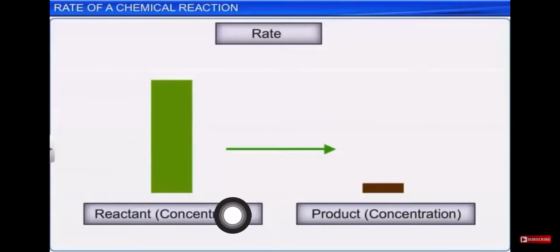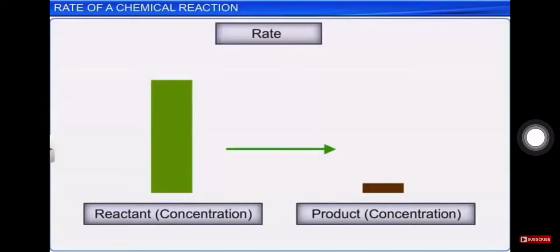For that we know that we have two things, reactant and product. Initially, when substances are not mixed with each other, the concentration of reactant is maximum, because the reaction has not taken place yet. At that time the concentration of reactant is maximum and product is zero, because the product is not formed yet.